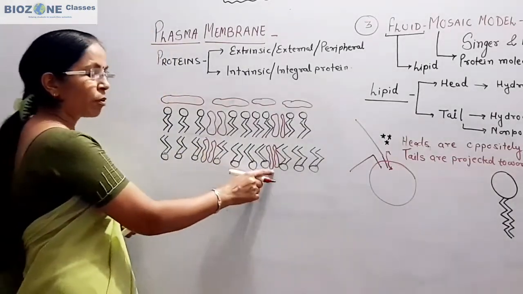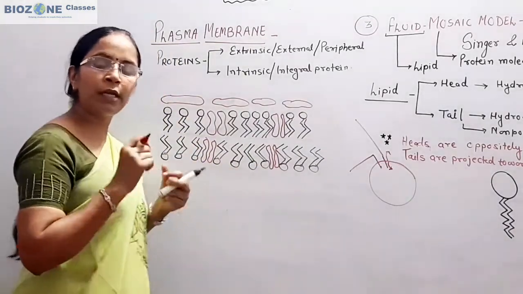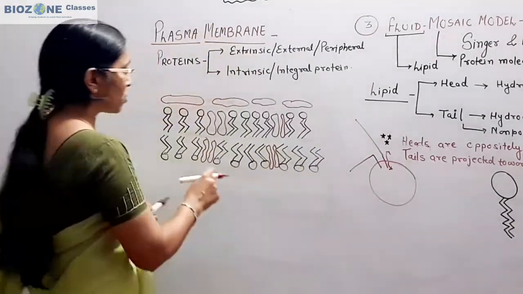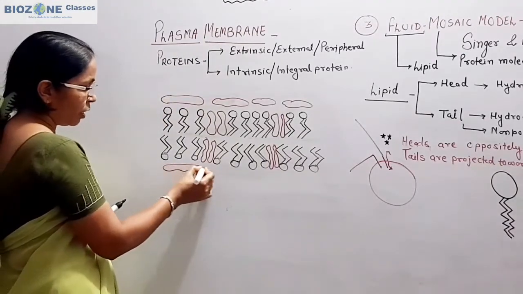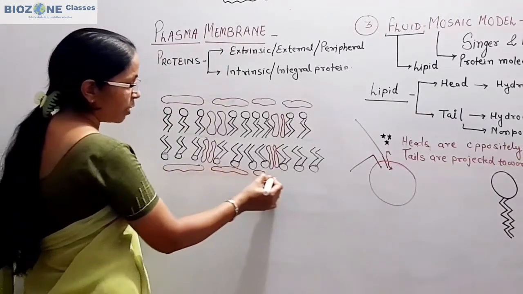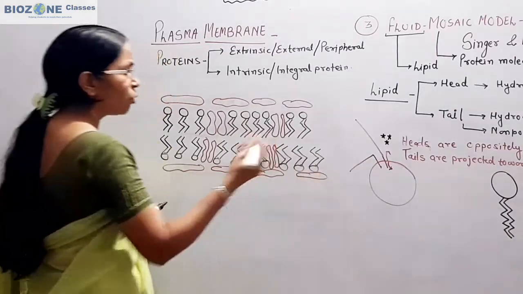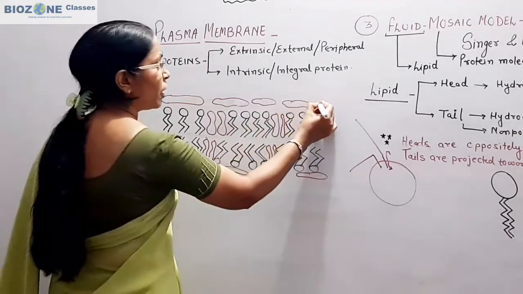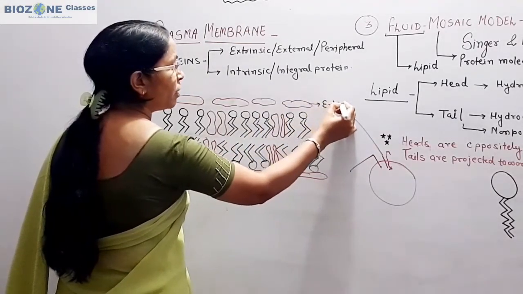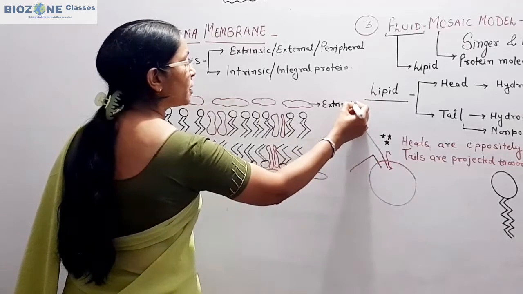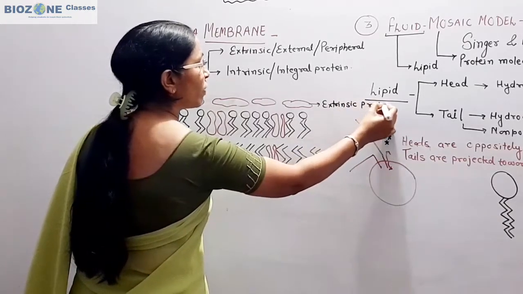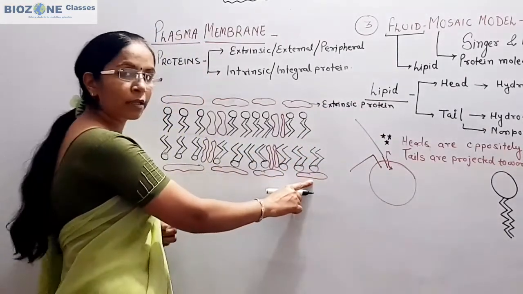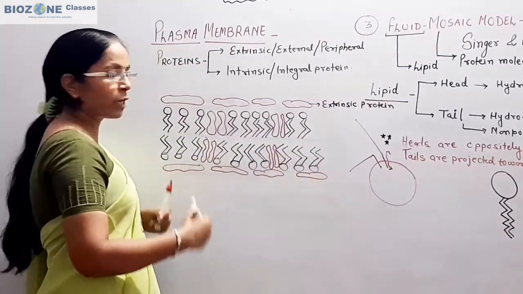So these are the terms which are used for the integral protein: carrier protein, receptor protein, different terms. All these terms you remember only for the integral protein. So this part you remember. Now how does the transport of molecules take place? Here you see the extrinsic proteins are present towards the external surface as well as internal surface. So you can say these are the outer extrinsic protein and these are the inner extrinsic protein.